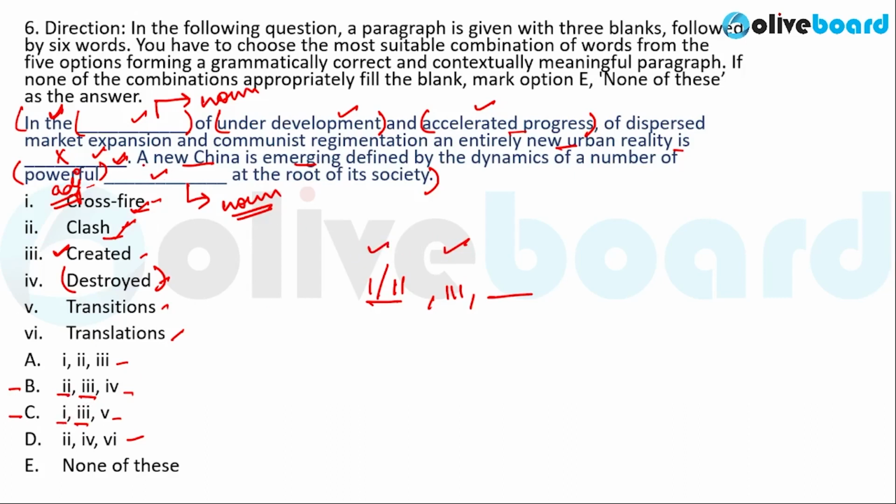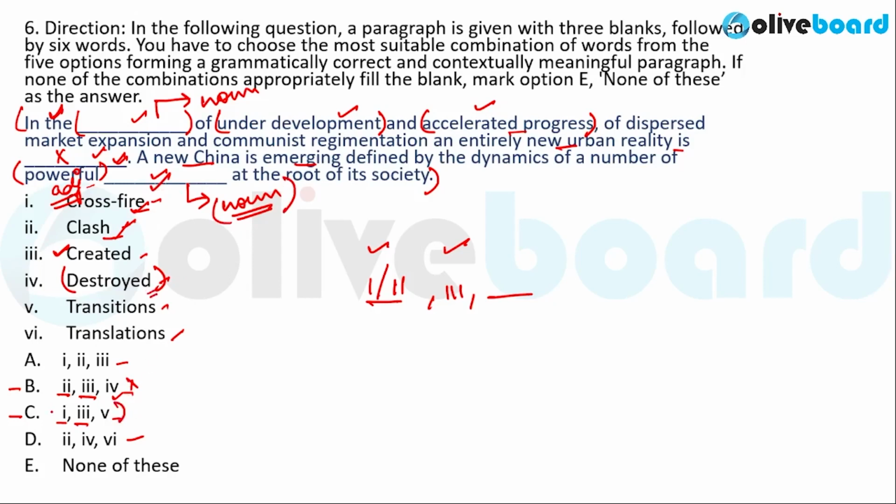Now let us see what the second blank and the second sentence say. A new China is emerging, defined by dynamics of a number of powerful what at the root of its society. Now, option B says that the fourth option must fit in. Now, destroyed here is not a noun. We have discussed that this blank must be filled in by a noun. But destroyed, that is the fourth option, is not a noun.